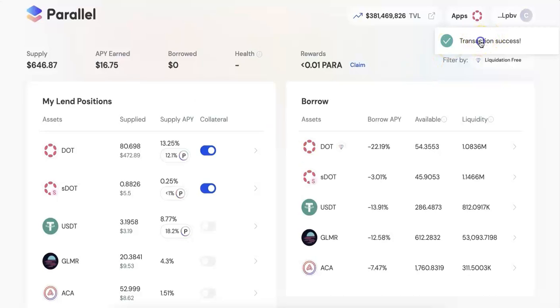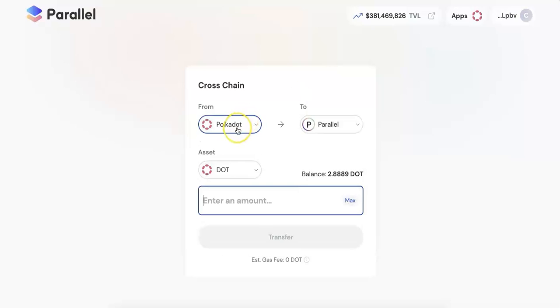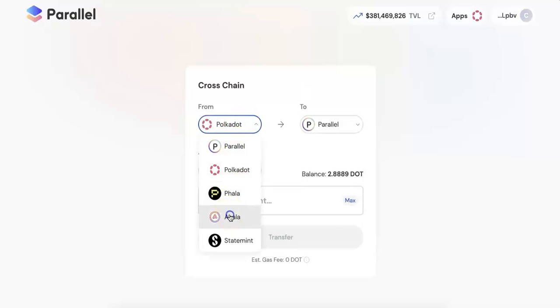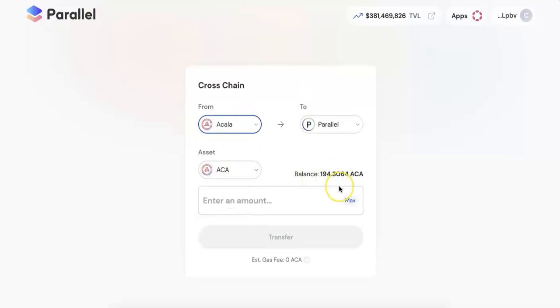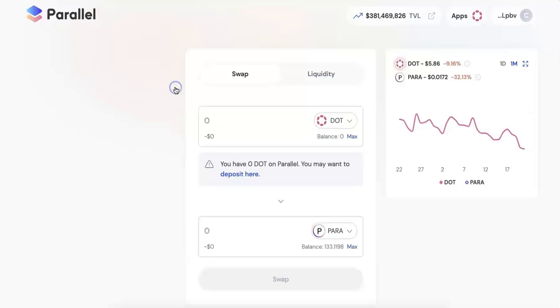And so now I claim my Para token, and for the Arcana, you can do the cross chain and go to the Arcana, transfer your Arcana token. I'm going to transfer. I will keep a little bit of Arcana, just in case I need to pay for the transaction fee. Now I go to the swap and the liquidity.